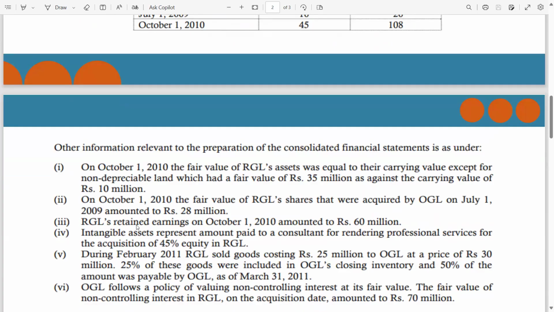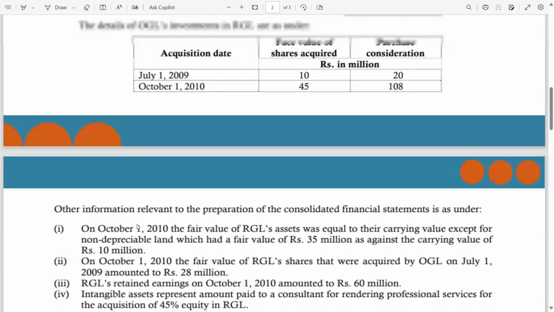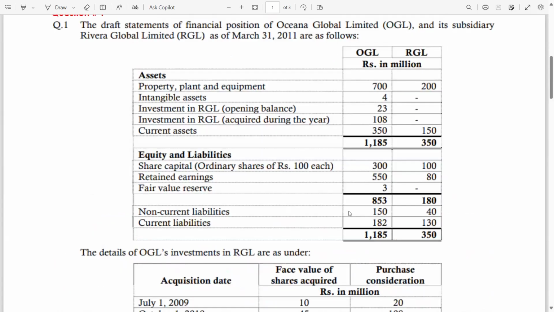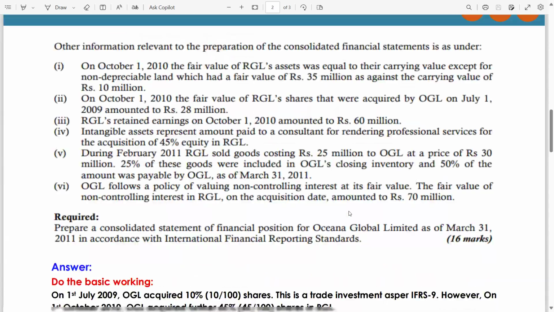This is the retained earning at the acquisition date. And the reporting date retained earning is given in the question. You can see 80 million. Now, point number 4 or information number 4.